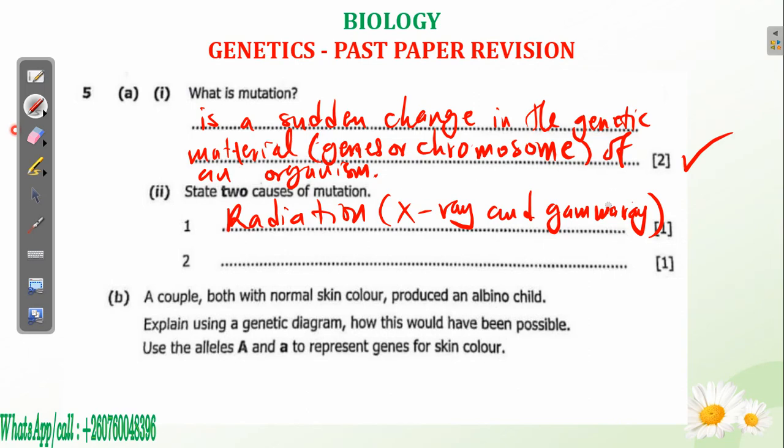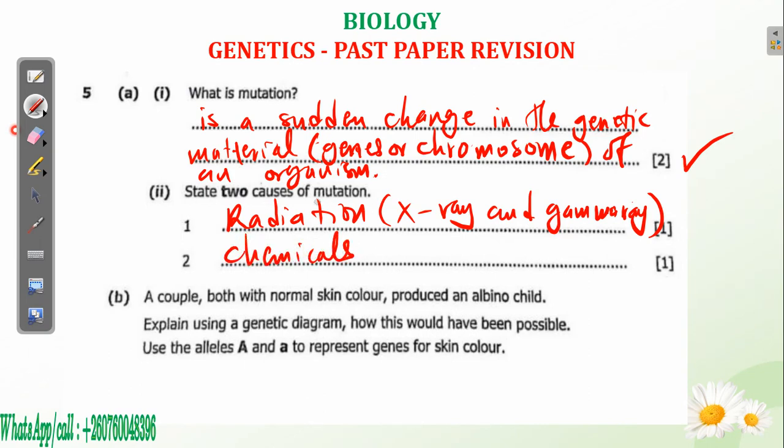And if it's gamma, it's one of the major causes of mutation because gamma has high penetrating power. It can penetrate your skin and injure the skin cells. So you need to take note of this. So these are some of the things. And then apart from that, we also have chemicals.